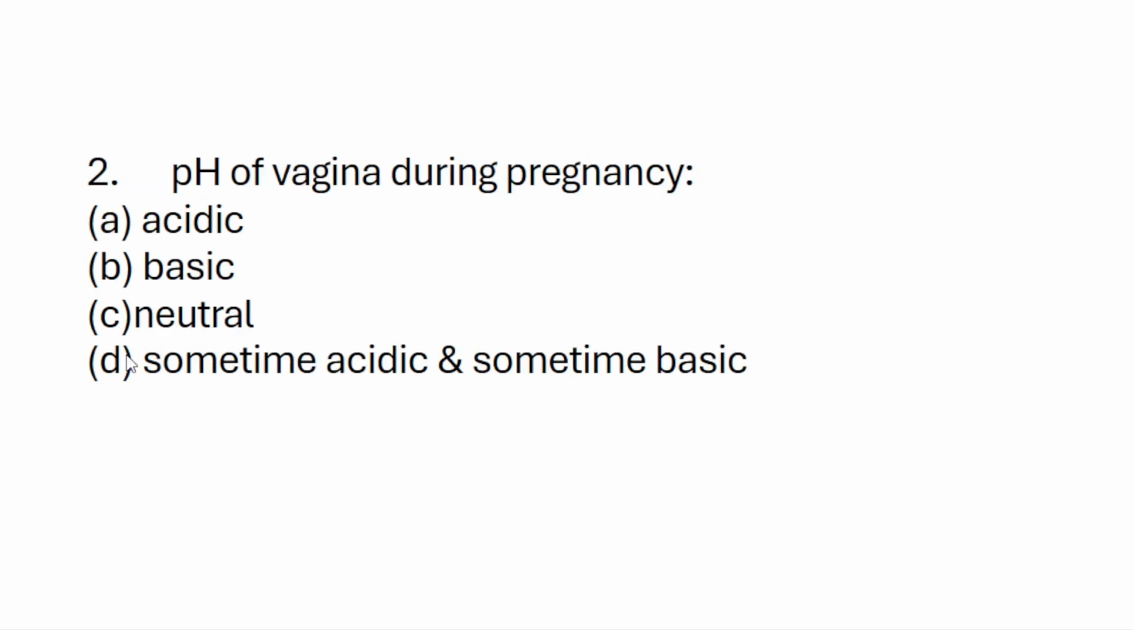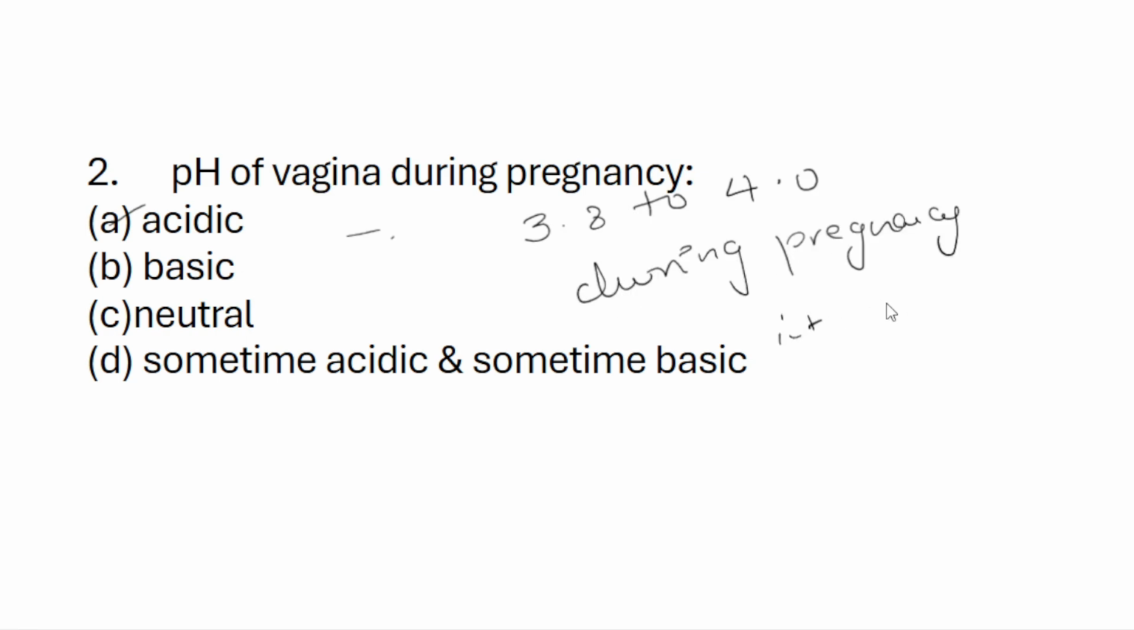Next question. pH of the vagina during pregnancy: A. Acidic, B. Basic, C. Neutral, D. Sometimes acidic, sometimes basic. Actually, the vaginal pH in pregnancy is A, acidic, because of Doderlein bacilli. The normal pH is 3.8 to 4.0. During pregnancy, it should be below 4.5.